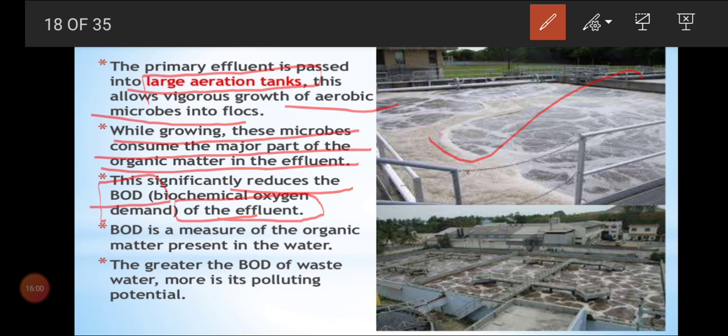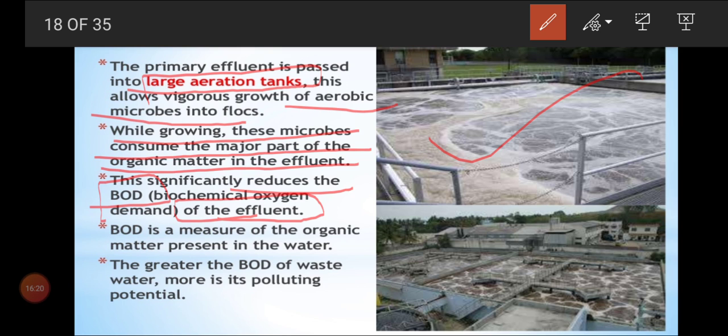Organic material which is present in the water sample. So what is BOD? BOD means it is the amount of dissolved oxygen needed by the aerobic biological organisms to break the organic material which is present in the given water sample.